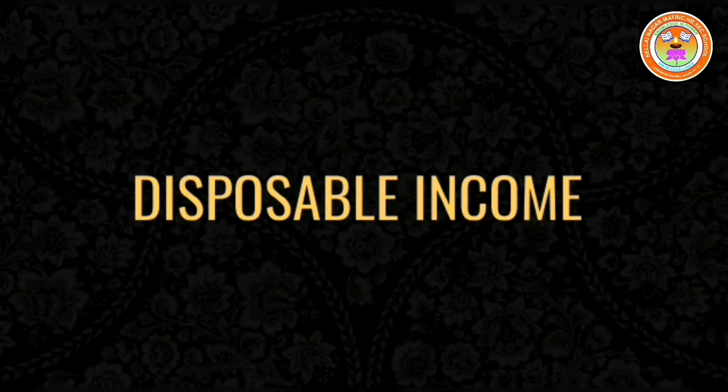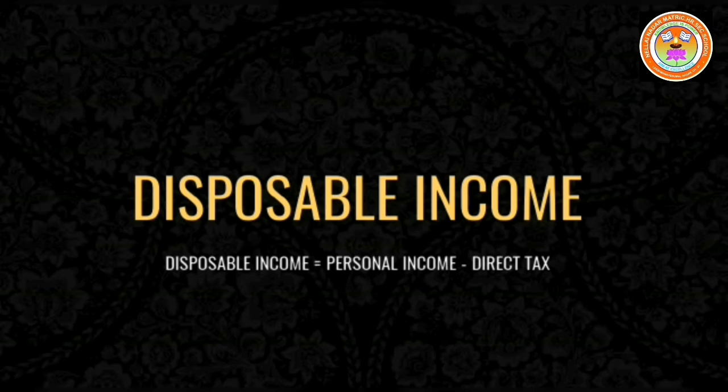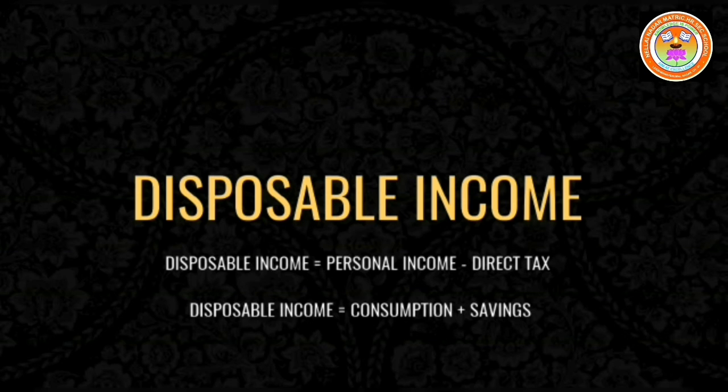This disposable income gives two important equations. The first one is that disposable income is equal to personal income minus direct tax. The second one is disposable income is equal to consumption plus savings. This one is called the disposable income.